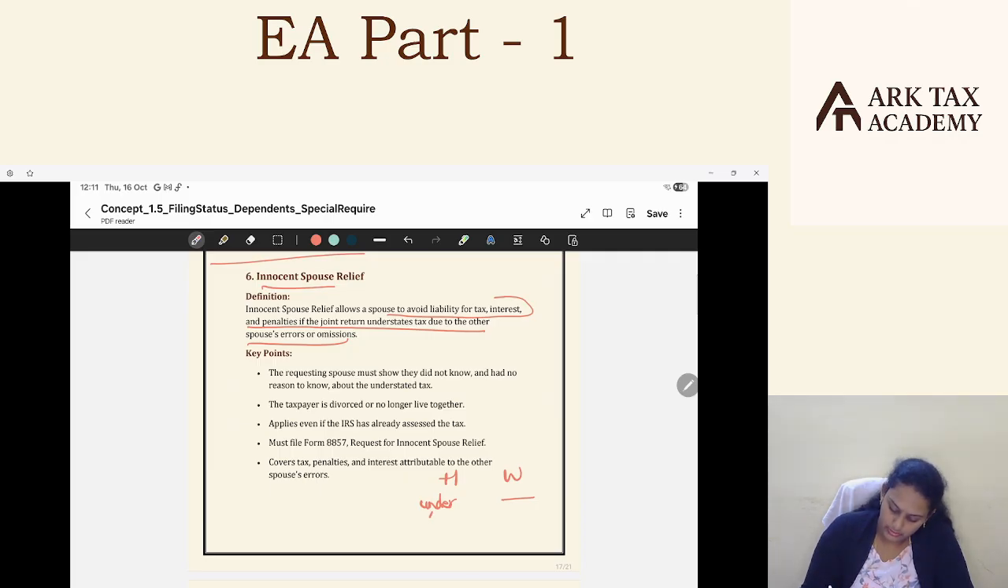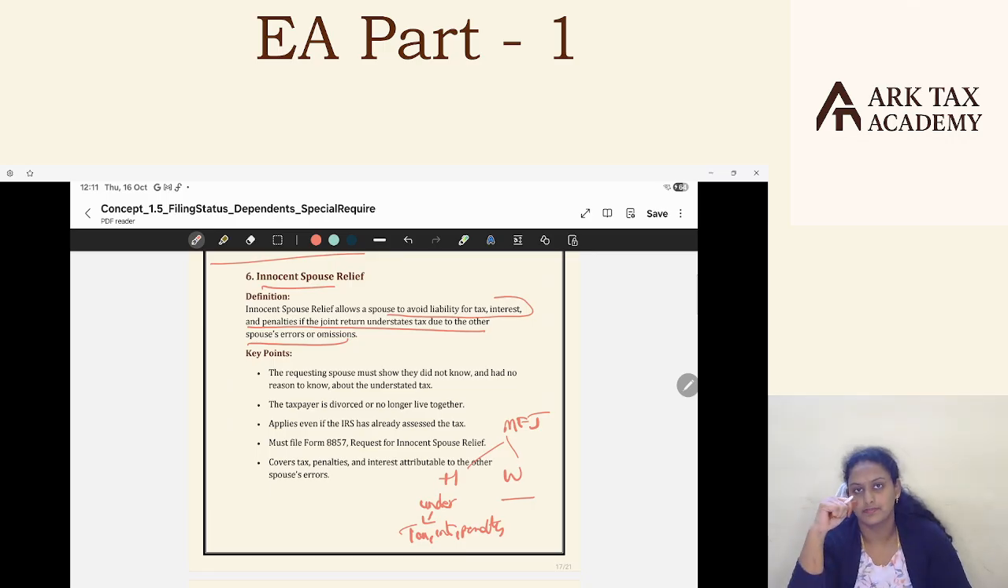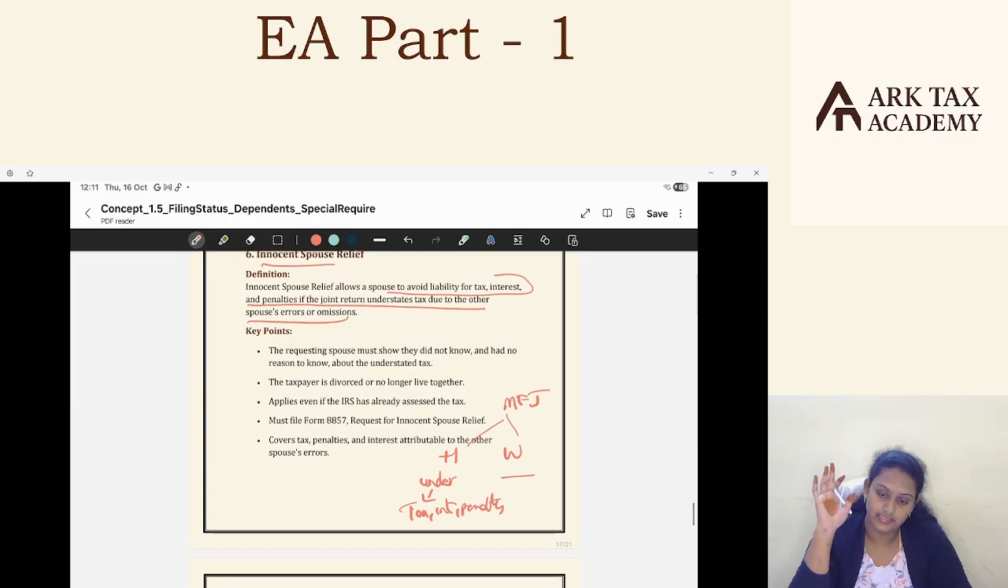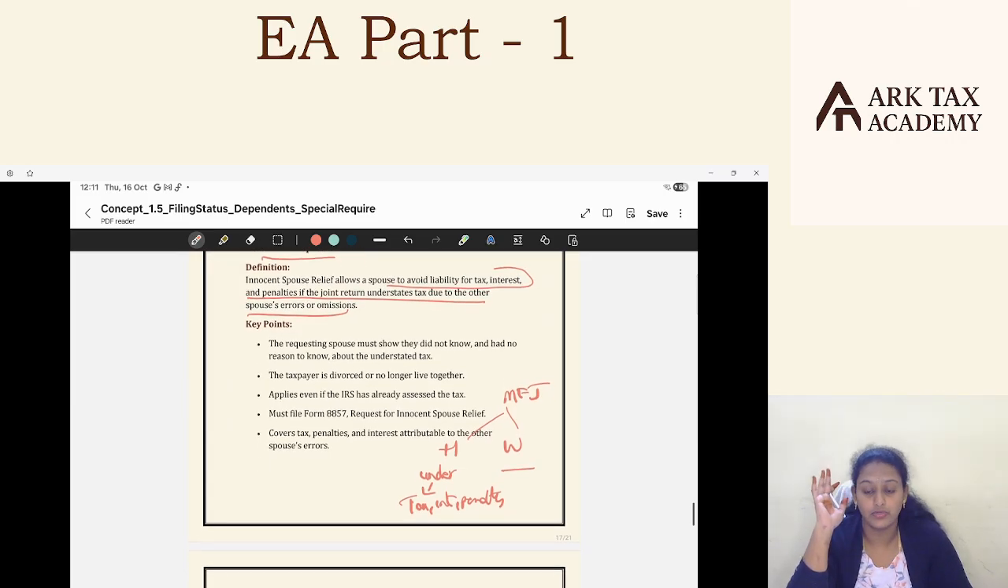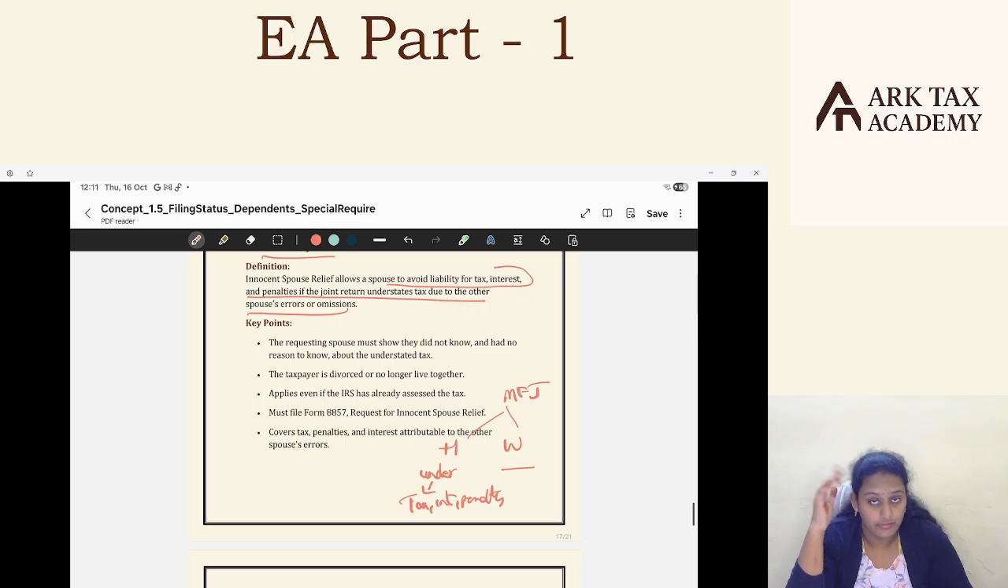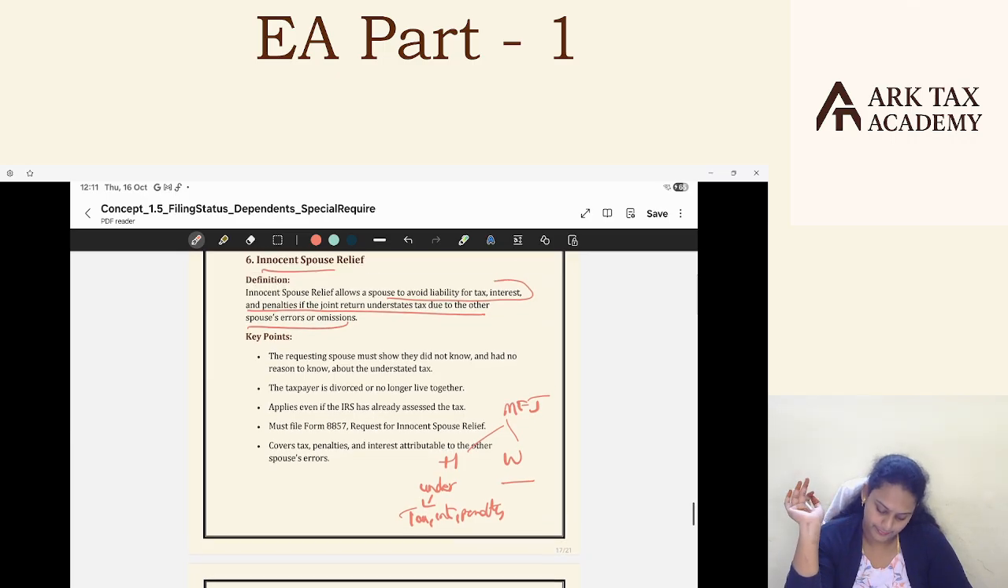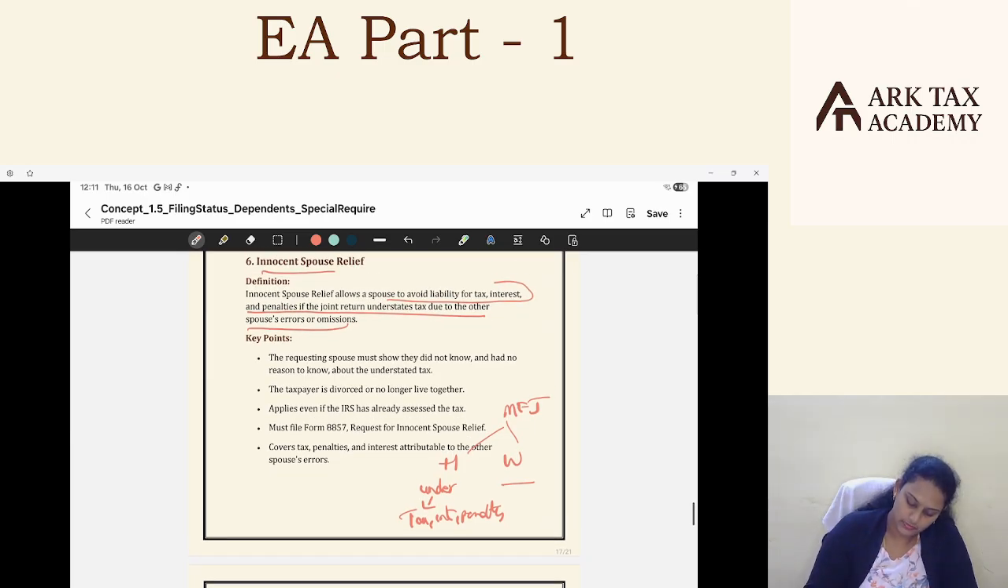Later, the IRS came to her husband and asked him to pay taxes on this amount, interest on this amount, and penalty on this amount. They had filed married filing jointly during the year in which the husband underreported the income, and the wife is not aware of all this. She's totally innocent. Now the wife has an option to go for this innocent spouse relief and say that I'm totally innocent, I'm not aware of this, and I'm not responsible for this liability and interest. So I want relief. The requesting spouse must show that she did not know and had no reason to know about this understatement of tax.